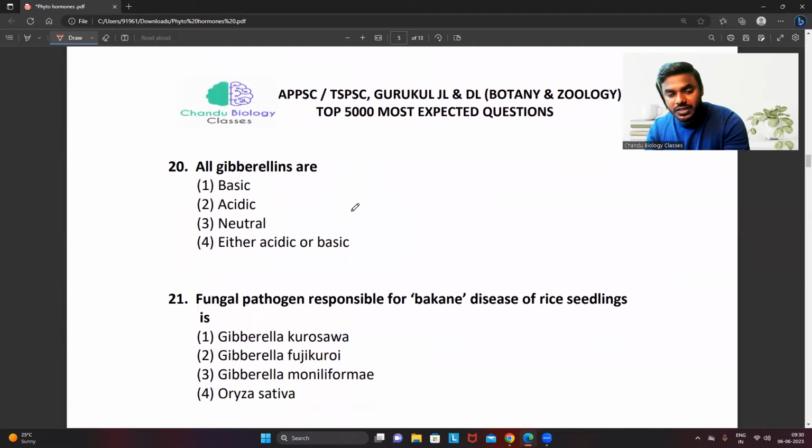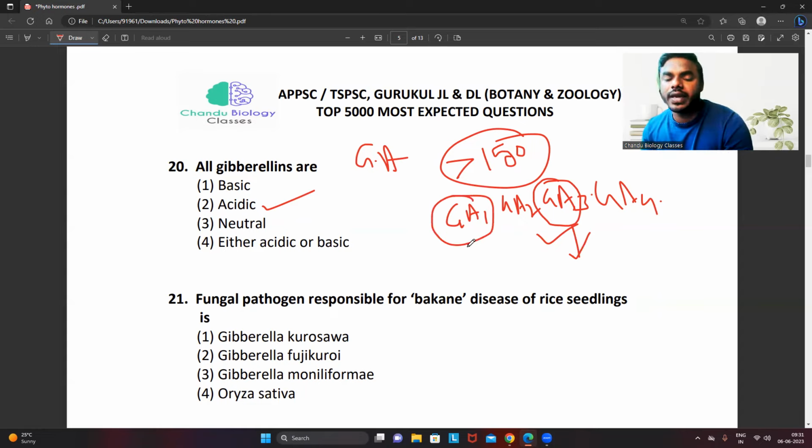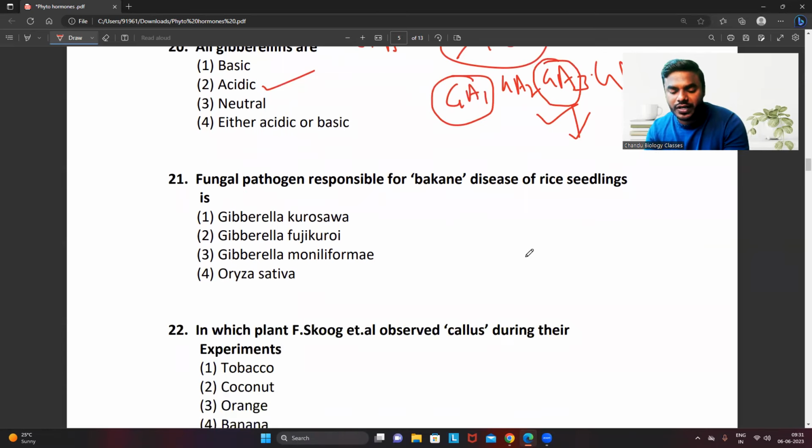All very, very good questions. This is also not to get confused. All the gibberellic acids, the name itself indicates, are acidic in nature. You know, right? There is more than one, we will discuss in the lesson, there are more than 150 gibberellins present, friends. GA1, GA2, GA3, GA4, like that, many are there. But the first identified is GA3. Never ever get confused. First discovered is GA3. Most active form is GA1. Not to get confused with that point, friends.